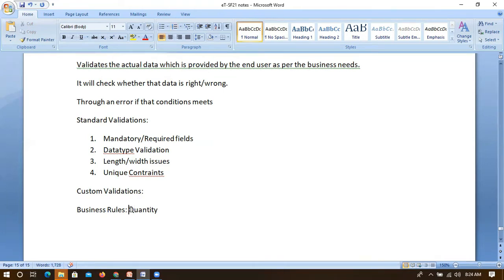Let's take a product. For that product, the quantity should mostly be greater than zero, right? It should always have at least one product. If I want to buy, there should be at least one product.